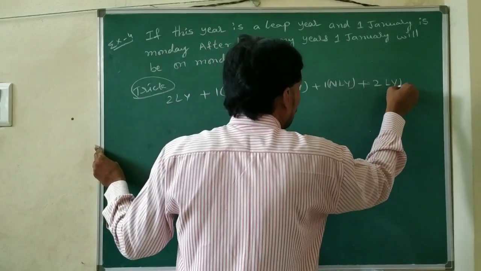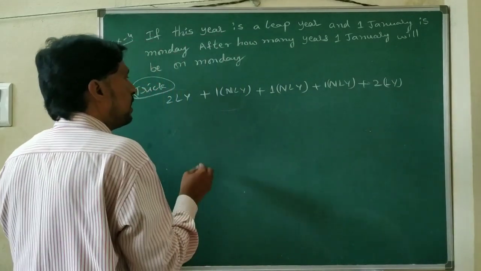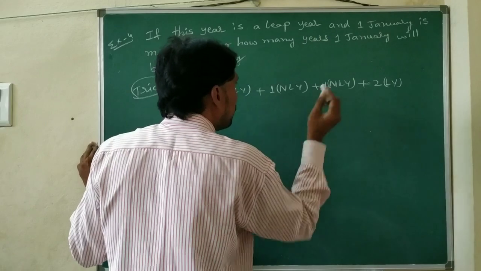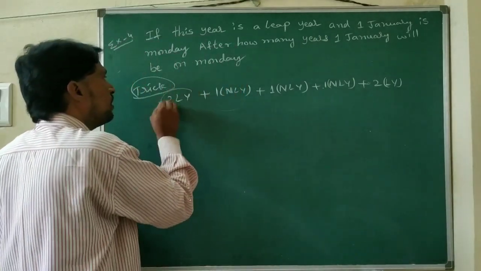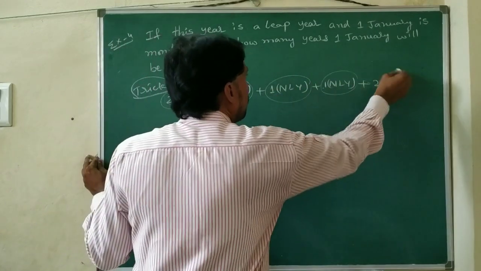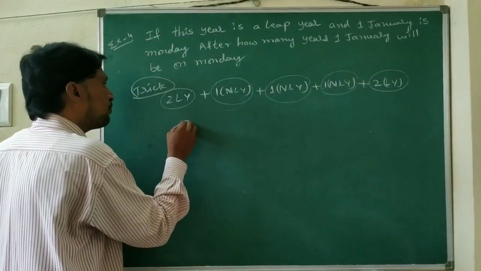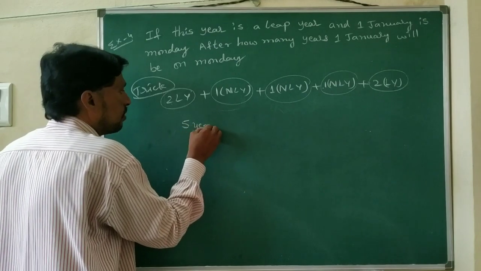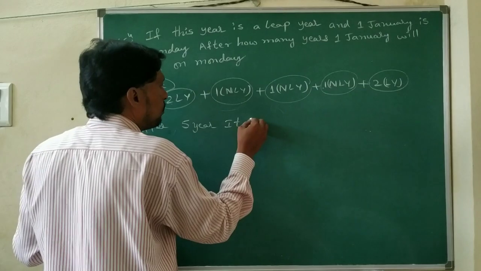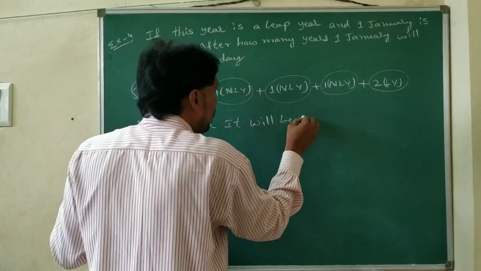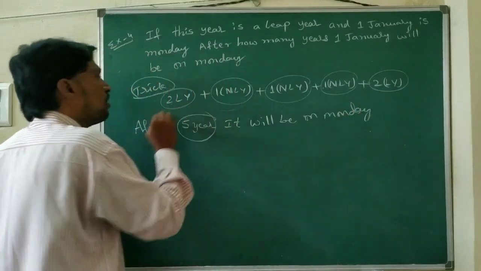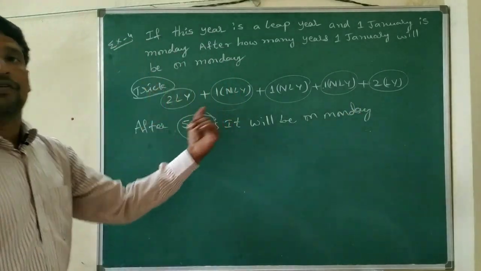Now you can add: 1, 2, 3, 4, 5, 7. 7 days we got, 7 days means here 1 year, this is the second year, third year, fourth year, fifth year. Means 5 years. After 5 years, it will be on Monday. So 5 years afterwards we are getting the same day.